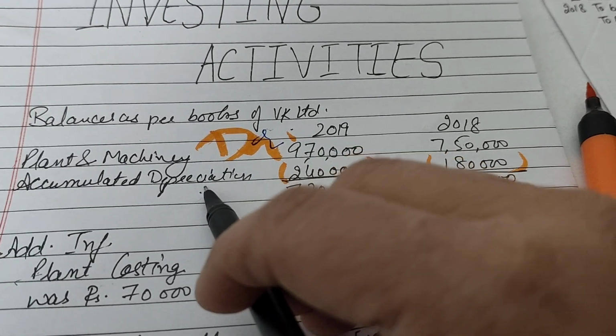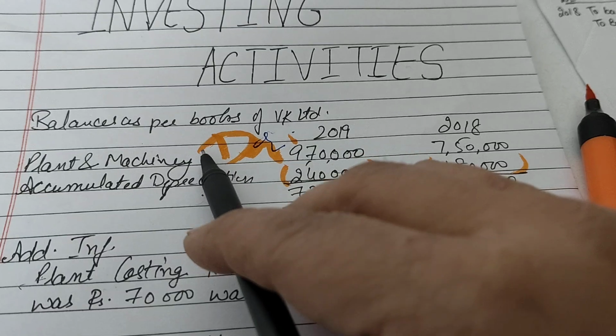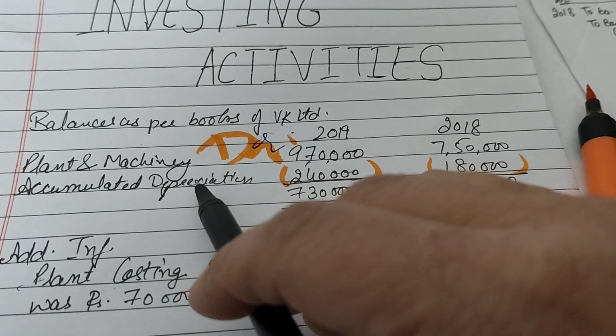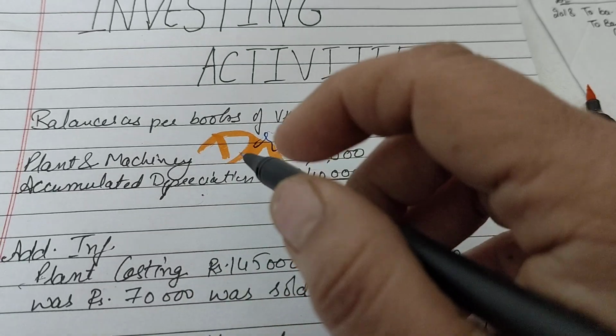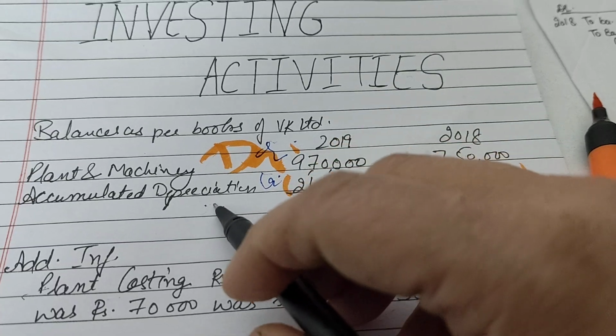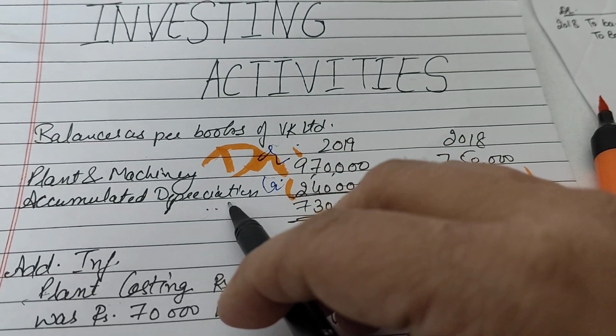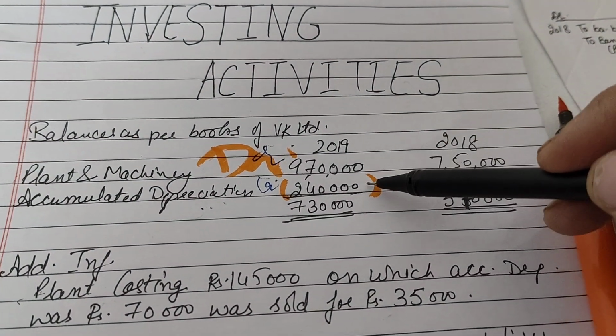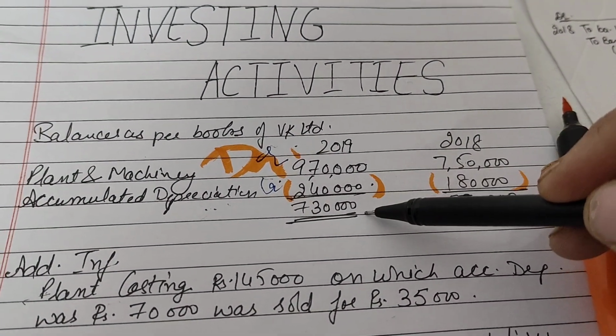So in the given balance sheet, when it is shown as a separate account, then we treat it as a credit balance, right? Assets have debit balance, but accumulated depreciation here would be treated as a credit balance because it is shown by way of deduction from your given asset.